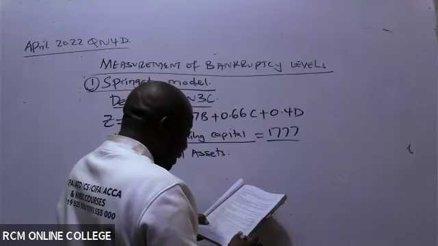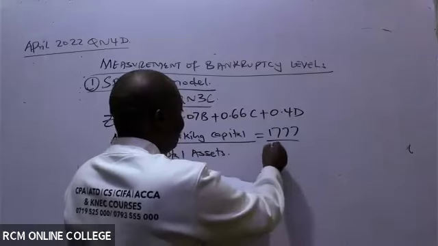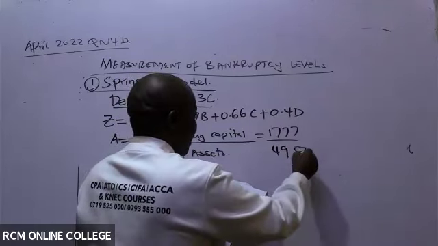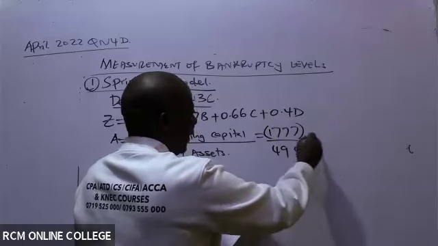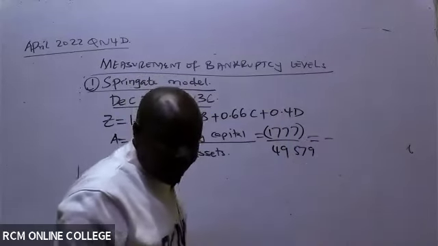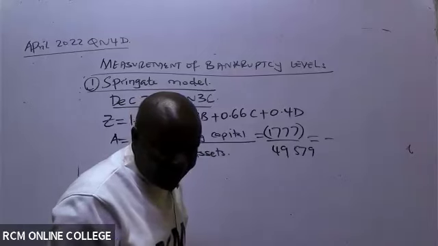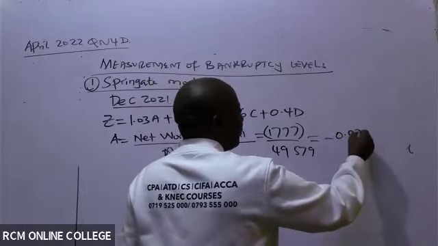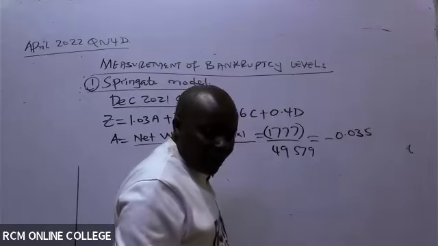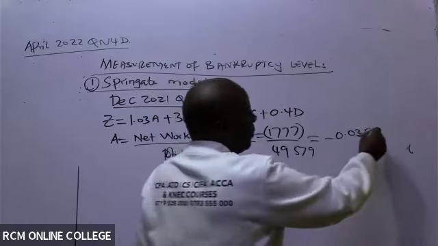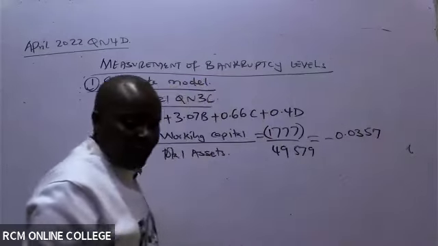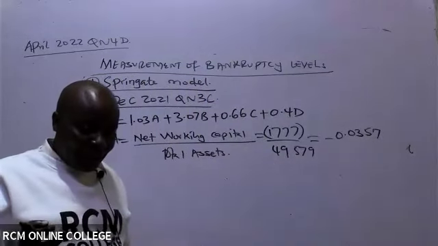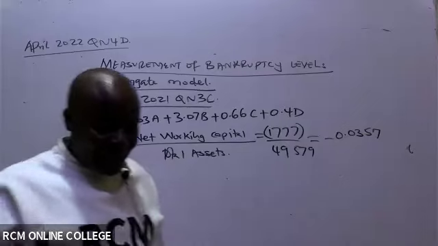Total assets, where are they? Up there actually, 49,579. Remember this is negative or minus, it doesn't matter. So minus something, isn't it? Four decimal places, minus 0.0357. The more the decimal places, the better for us. Remember 1777 is in the brackets, negative, right?